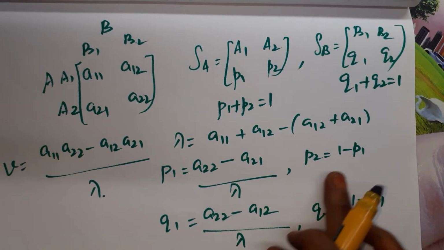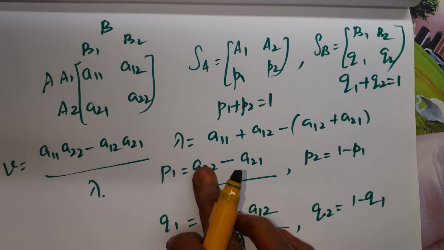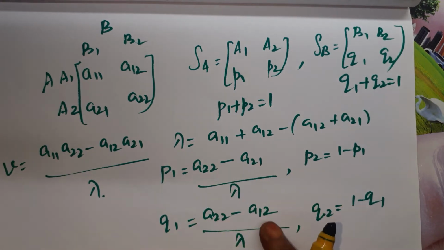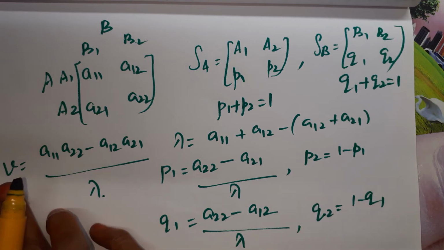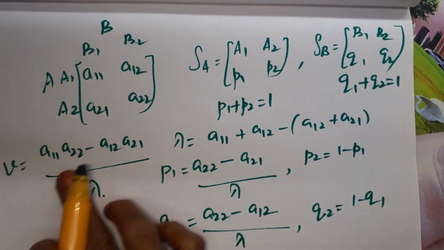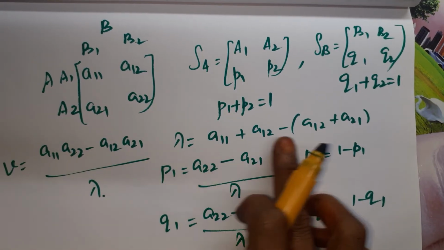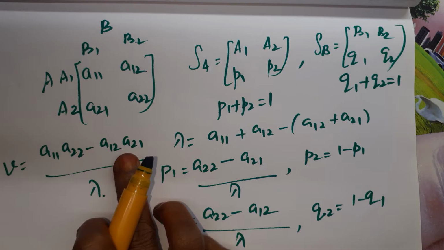P2 is equal to 1 minus P1. Q1 is equal to A22 minus A12 by lambda. It is the same, but here it is 21, here 12. Q2 is equal to 1 minus Q1. V is equal to multiplying these two minus multiplying these two by lambda. In the numerator of V, there is a minus sign between the products. This is the multiplication sign. Okay.